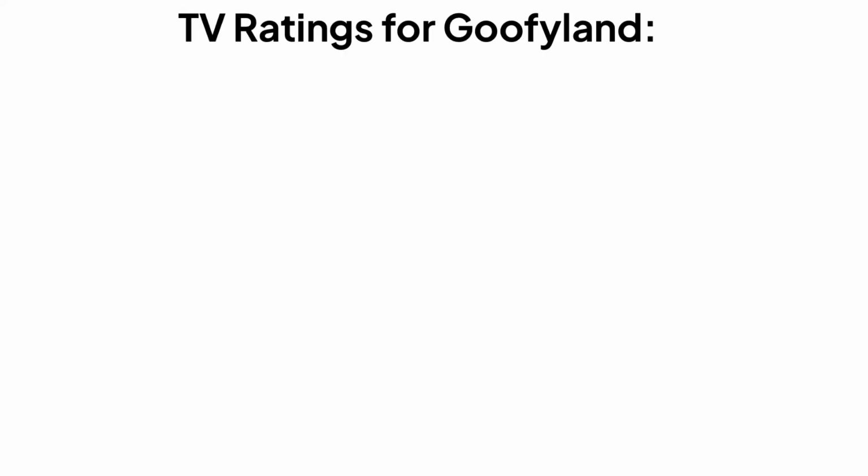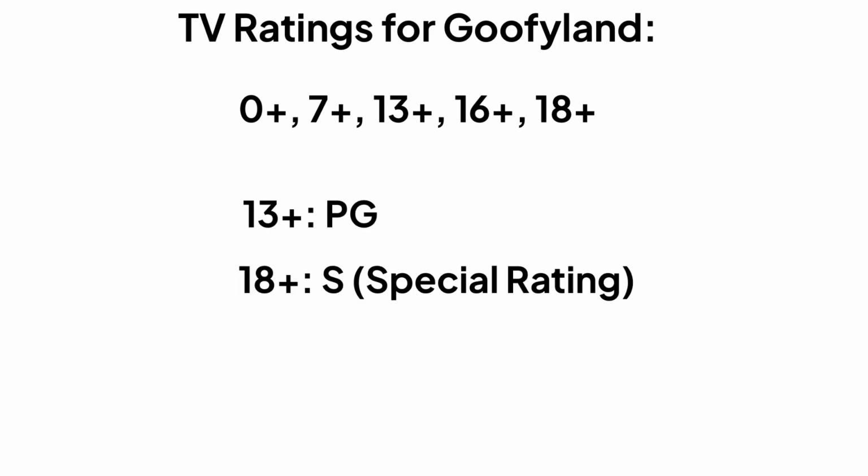And now we are going to talk about TV ratings, and let's hand it to 5 to talk about it. 5, take it away. Okay, so the TV ratings are 0 plus, 7 plus, 13 plus, 16 plus, 18 plus. 13 plus is equivalent to PG, and 18 plus is equivalent to S, special rating.